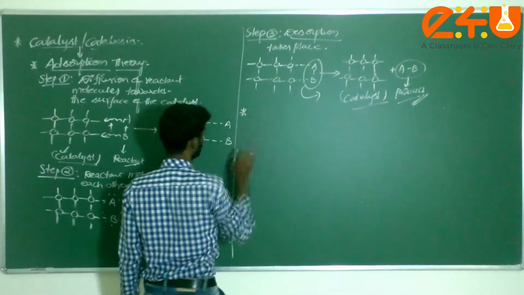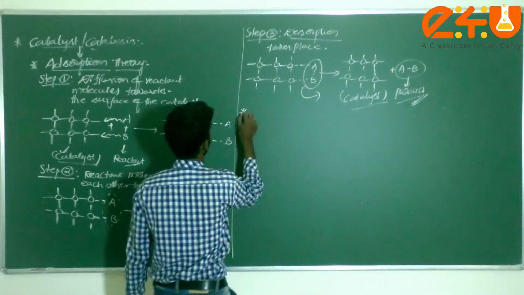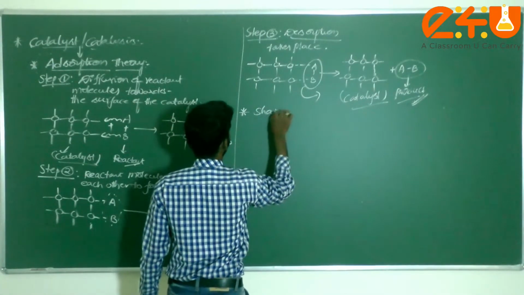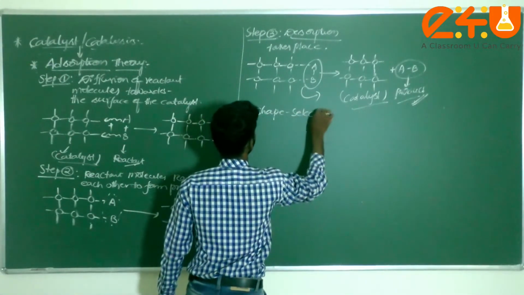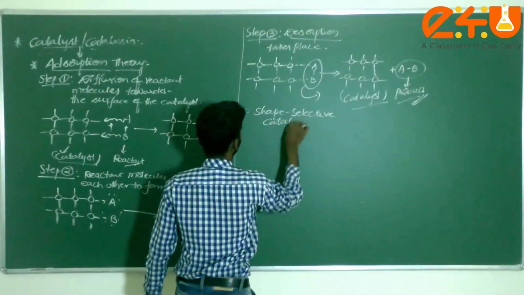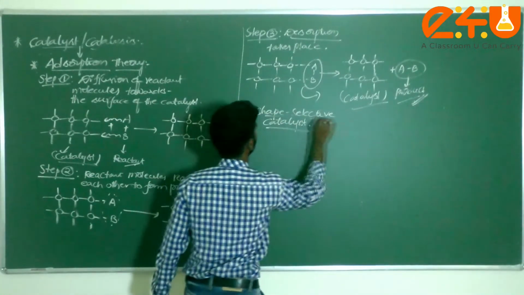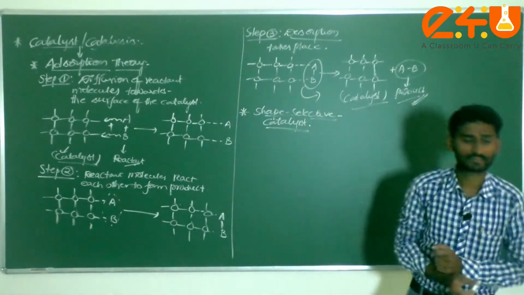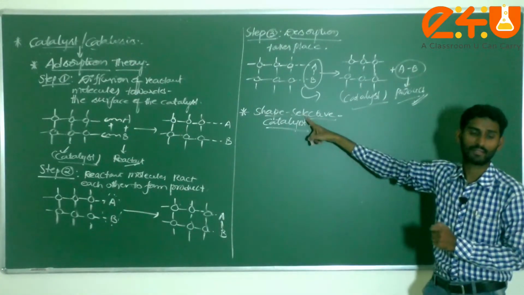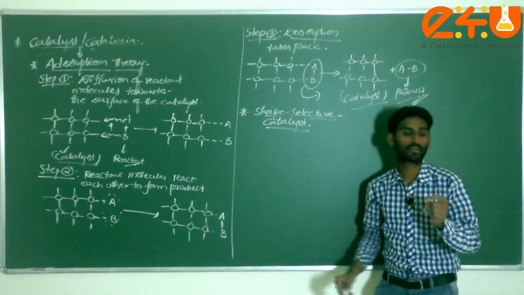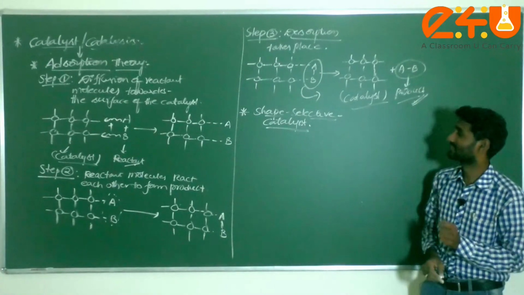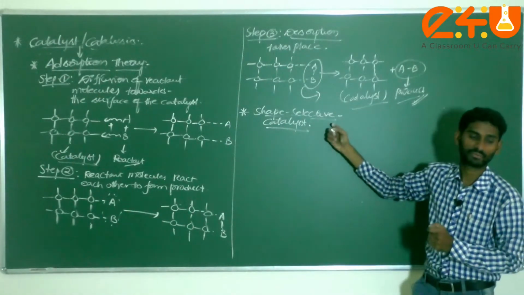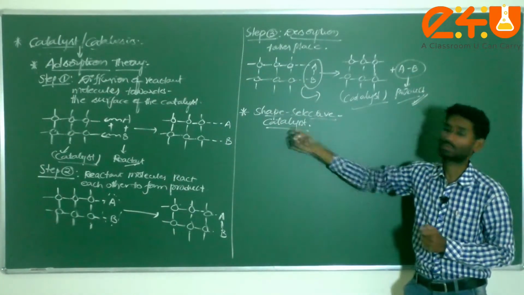Next, very important terms are there. That is called, dear students, the shape selective catalyst. This is a very, very important catalyst here. Sir, what is the meaning of shape selective? The catalyst or catalytic substance which depends upon the pore-like structure and the size of the reactant molecules is known as a shape selective catalyst.